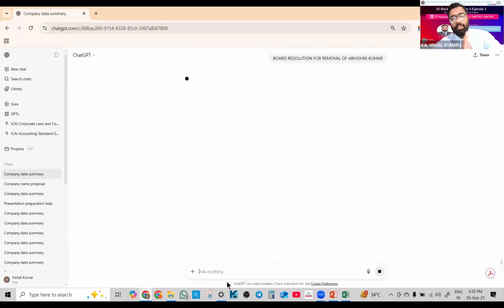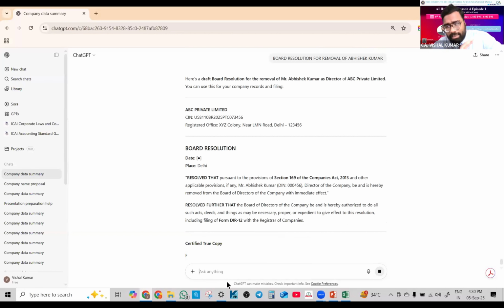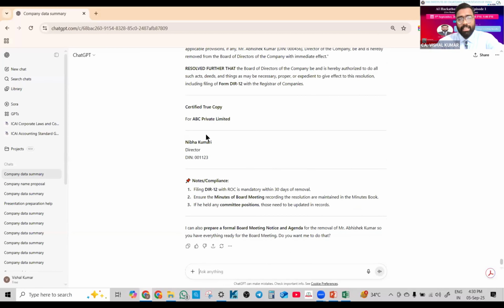And see, I don't need to provide the name of the company. It used all the details of ABC Private Limited, SIN number, registered office, Delhi. I don't need to provide again and again that ABC Private Limited is the company, these are the directors, I want to remove him, I want to appoint him. But how this link is created is the main point now. And that is the third stage, the creation.